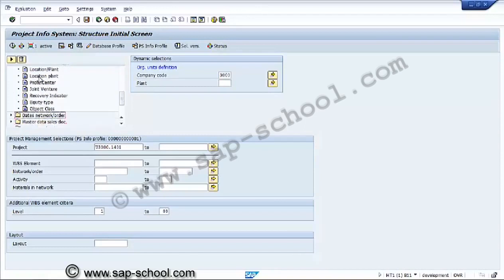We can put the plant for the networks also, and here we can fetch by object class wise also. Object class of the network, then dates in the network, similar information, master data sales, this is for revenue projects. Organization sales document, again revenue projects header. Then activity master data, control key wise also we can get.